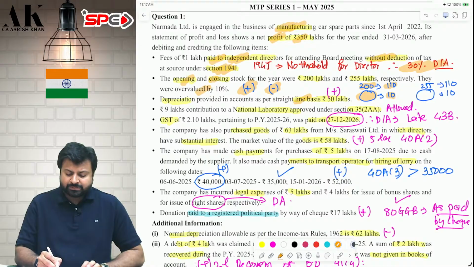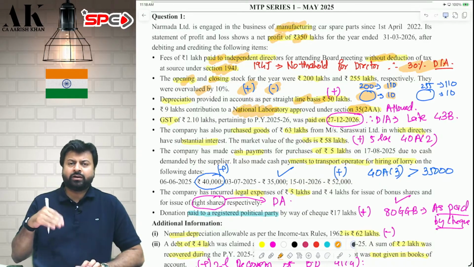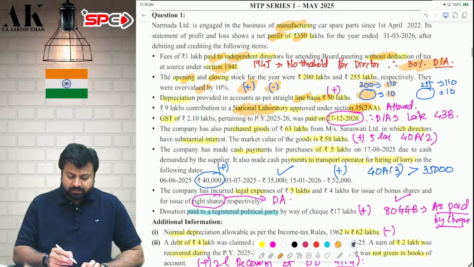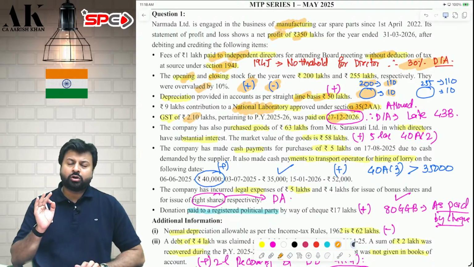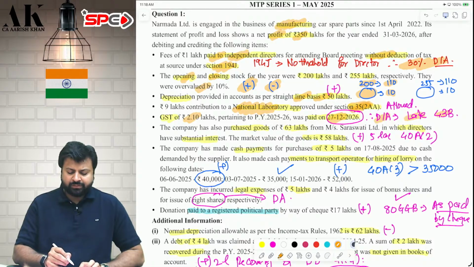Next, depreciation as per the books of accounts, you will add back. Contribution to national laboratory is allowed as deduction under the old regime. Under the new regime, 35(2AA) is not allowed, but under the old regime it is allowed. We are following the old regime, the normal regime. Then you have paid some GST of this year on 27 December. This is late. GST should have been paid on or before the due date of filing of return. Therefore, because it is paid after the due date of filing of return, it will be disallowed under 43B.